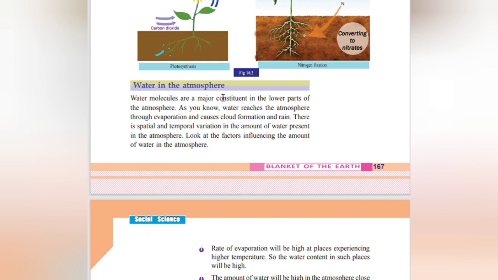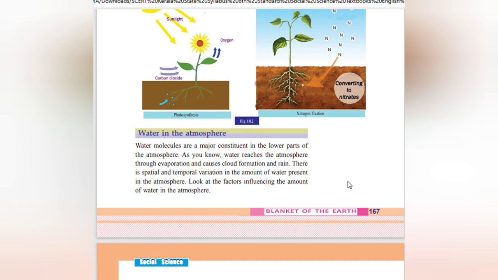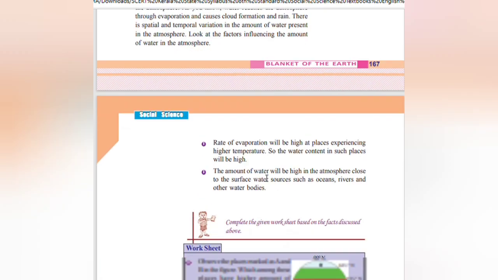Water in the atmosphere. Water molecules are a major constituent in the lower parts of the atmosphere. As you know, water reaches the atmosphere through evaporation and causes cloud formation and rain. There is spatial and temporal variation in the amount of water present in the atmosphere. Look at the factors influencing the amount of water in the atmosphere.